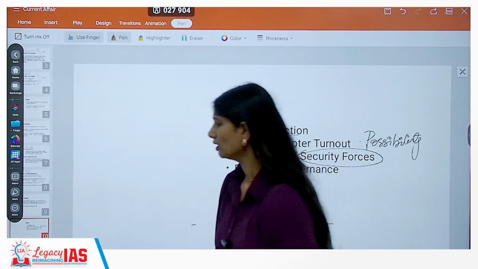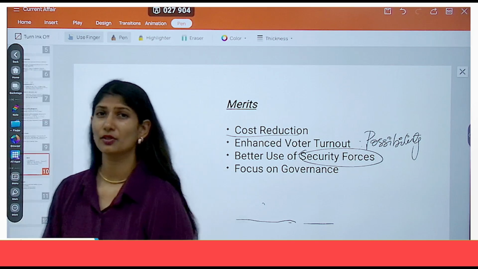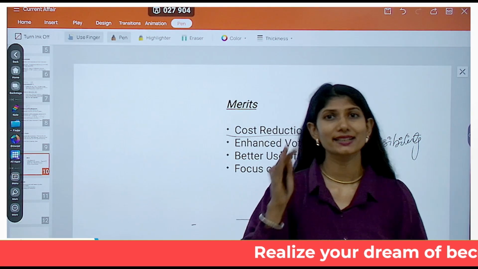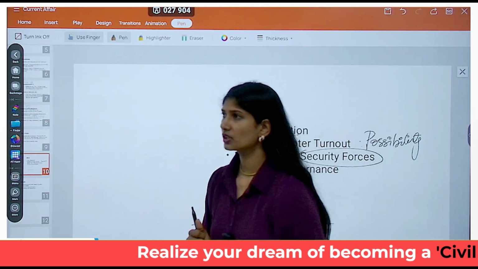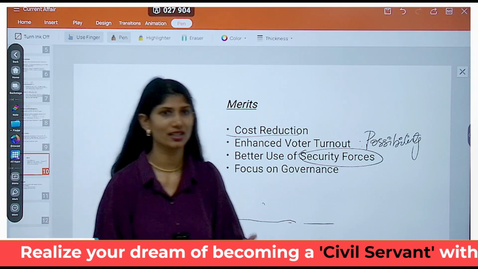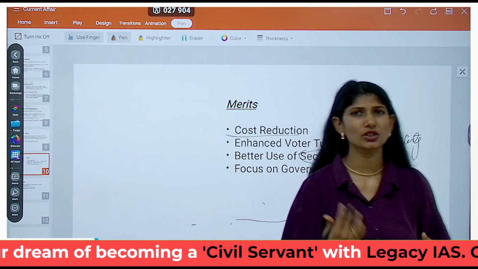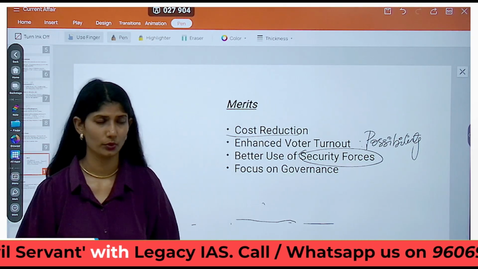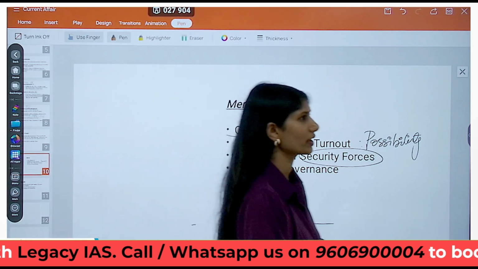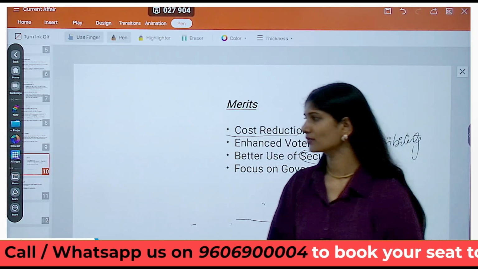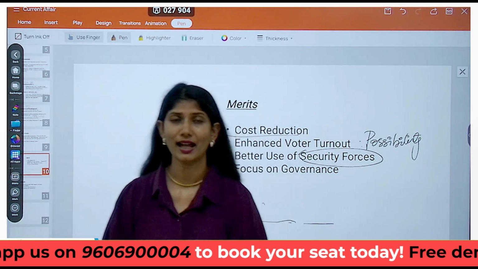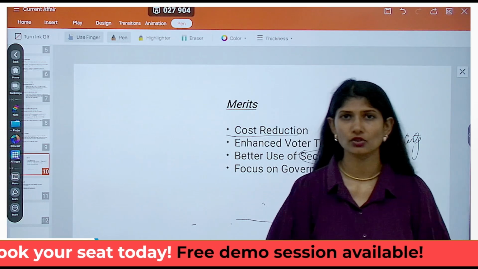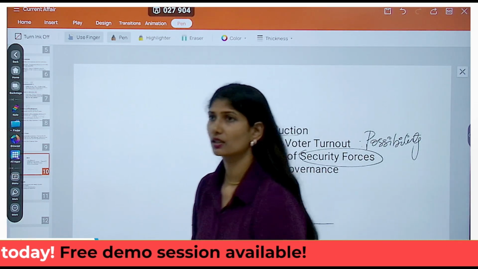We kept discussing, no? First and foremost is federalism. The fine balance of federalism might get affected. Especially if you think about bringing it without the state ratification, this might introduce a lot of dissatisfaction among your center and state relations also. No matter what happens, if it is affecting a federal system, it is better to have them also involved in the process rather than alienate them and force it down upon them. Don't you think, isn't it what democracy is all about, especially in a country like India?